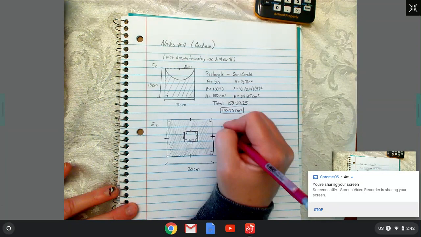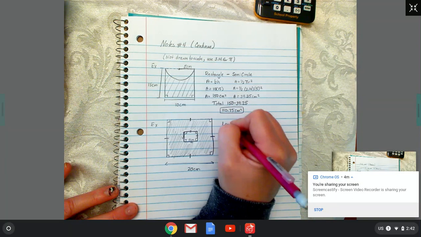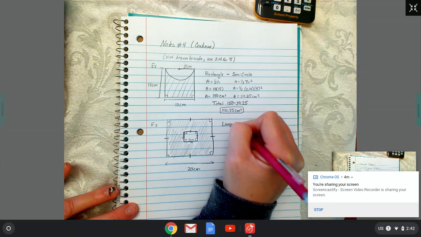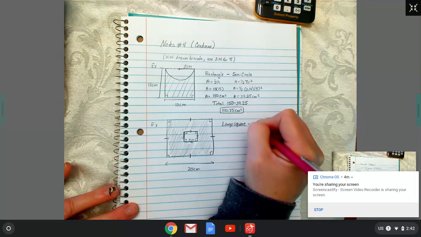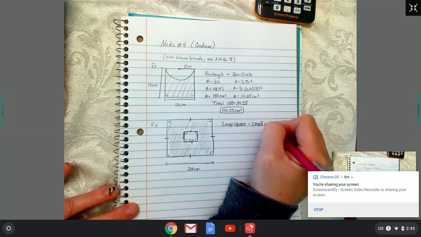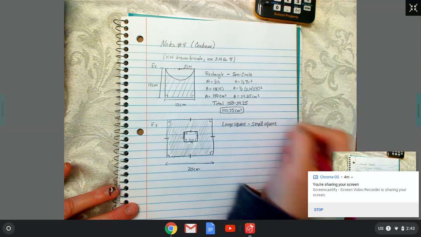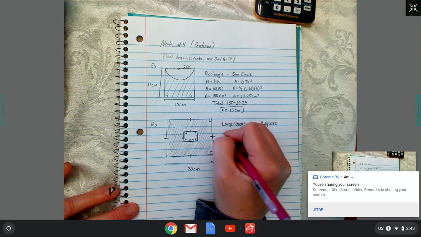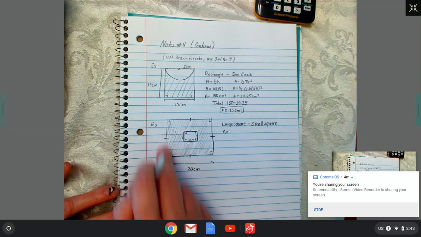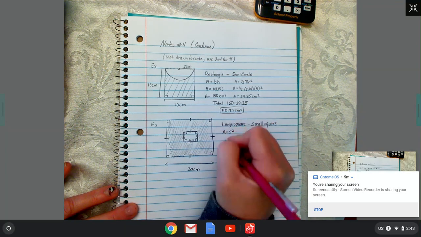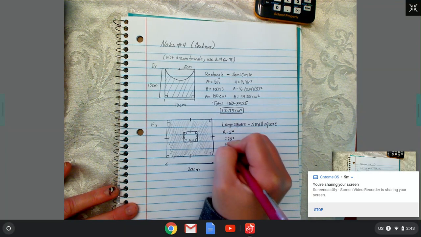So we're going to do the big square and minus the small square. That's our plan. Area is base times height, or side squared since it is a square.